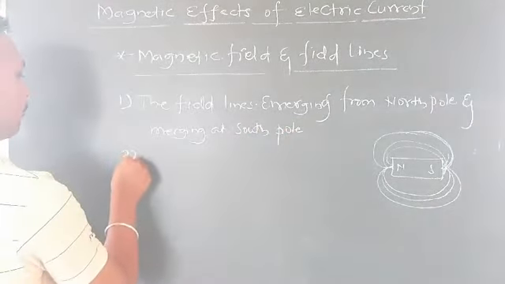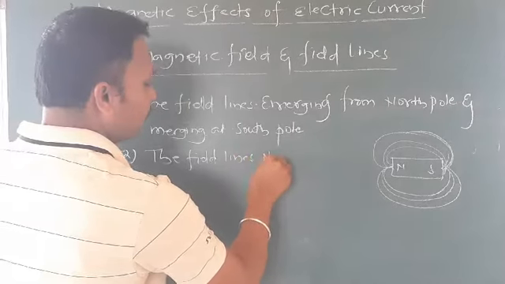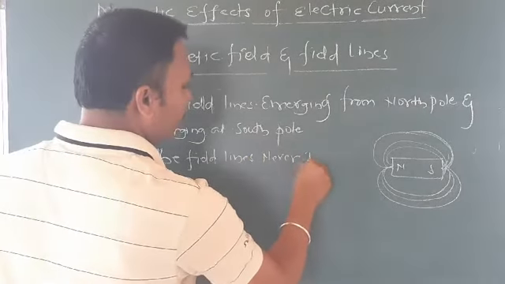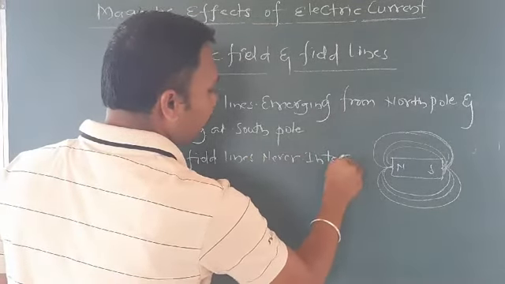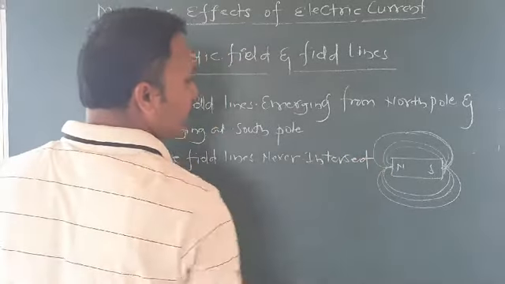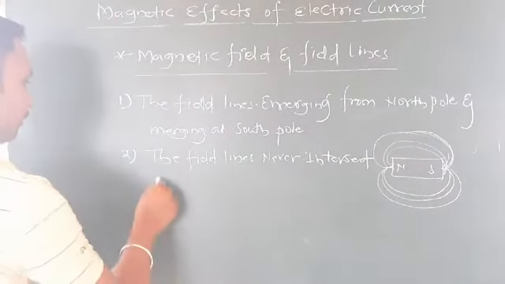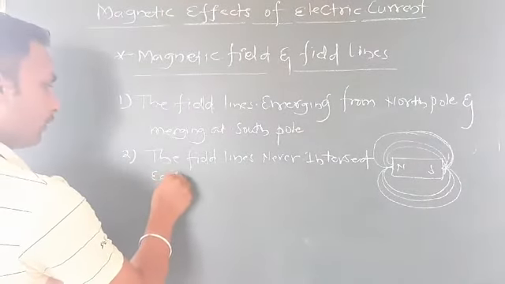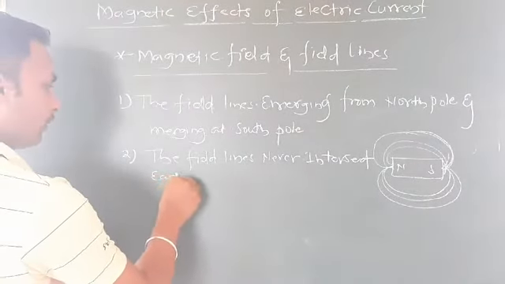Second one, we can say the field lines never intersect each other.